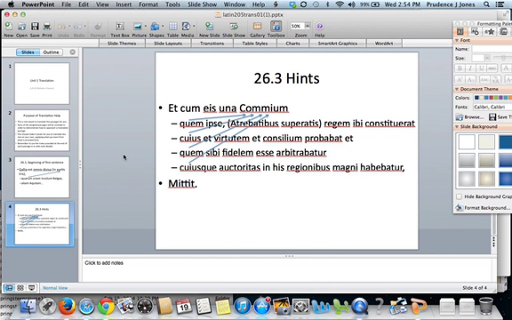Now notice the next relative pronoun is in the genitive. The antecedent is still Commius, but now it's a possessive. So remember, with the genitive, we want to use the word of. And when we're referring to a person, we could also say whose. So cuius could be of whom or whose. And then you can, I think, take it from there.